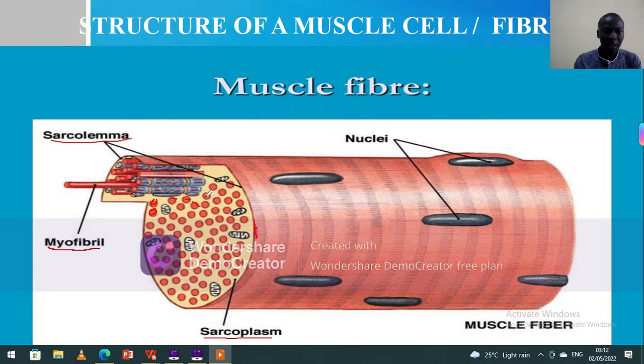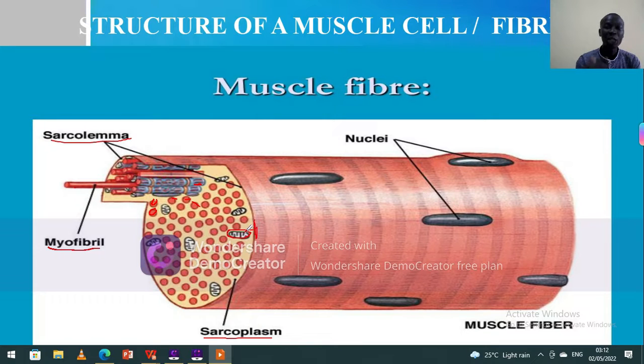Then, you can see this bluish thing here. That is what we would call the endoplasmic reticulum. But in this case, it is now called what? The sarcoplasmic reticulum. And then which structure is this one? What does it look like? Very good. You guessed it well.